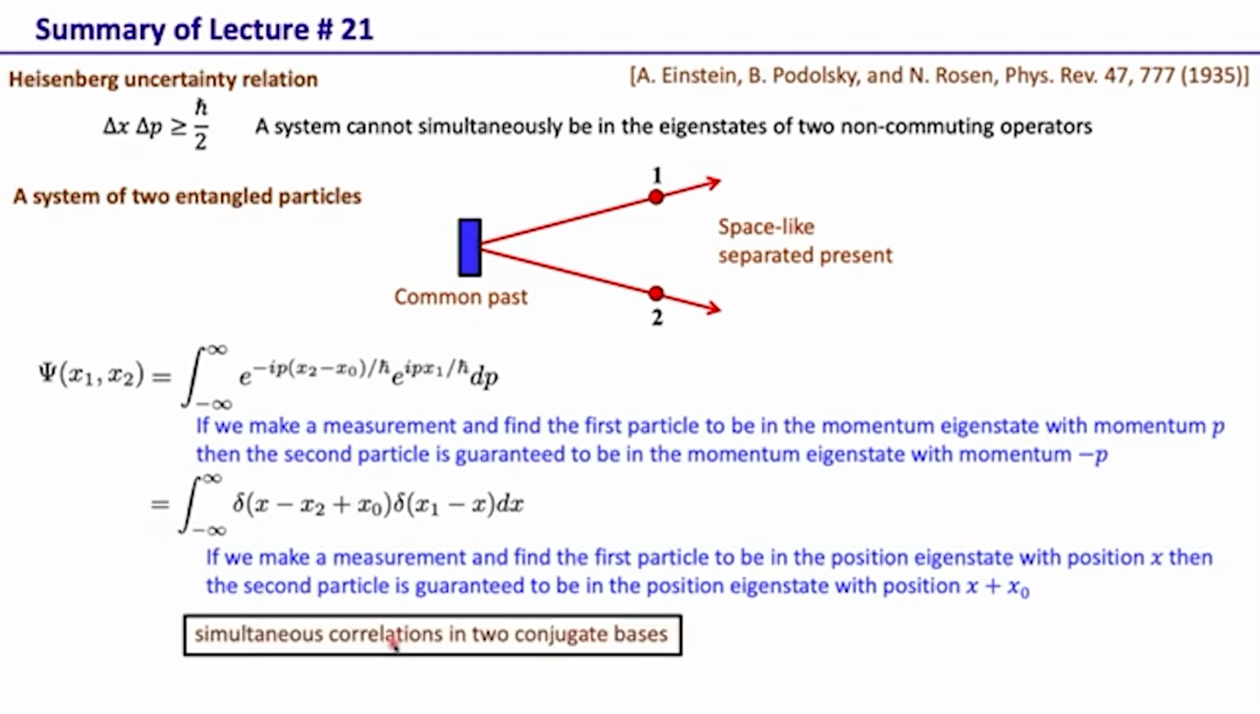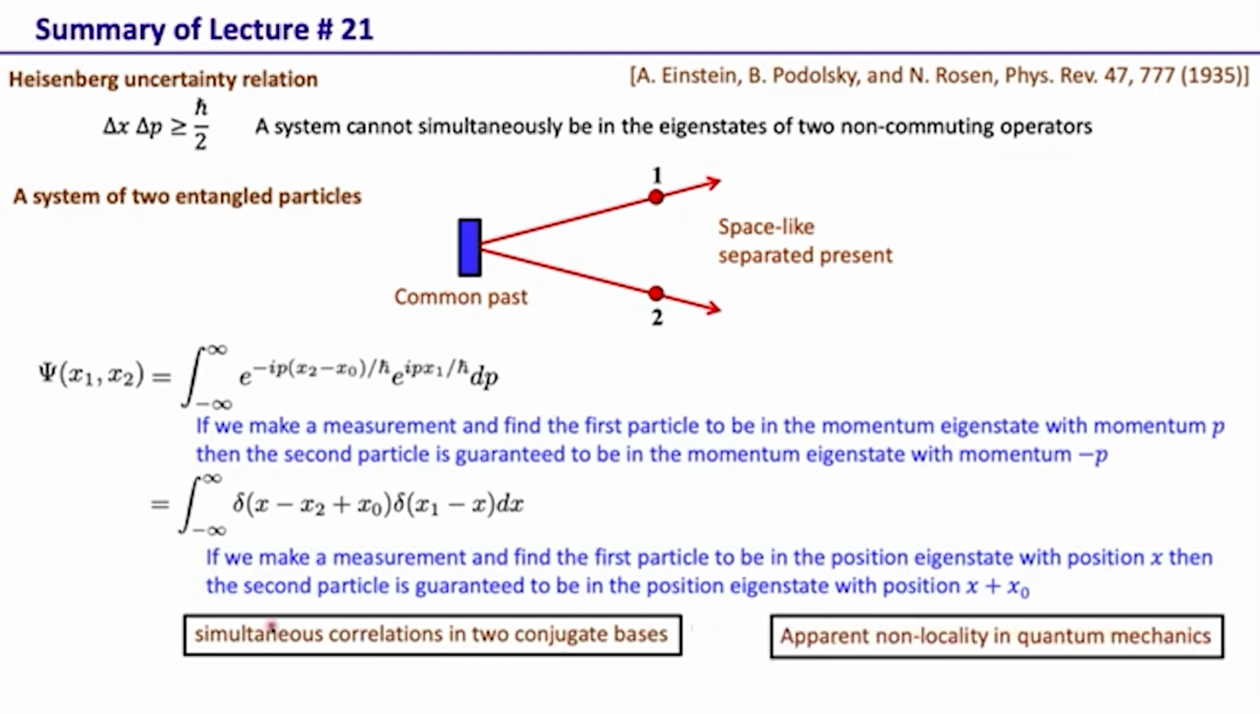And so what we see is a simultaneous correlation in two conjugate bases, the x and p, and we are seeing perfect simultaneous correlation in these two conjugate bases. But what this simultaneous correlation points out is that if we make a position measurement here, then that collapses this particle to be in its position eigenstate. If you make a momentum measurement here, then that collapses the state of the second particle to be in its momentum eigenstate. But the first principle says that a system cannot simultaneously be in the eigenstates of two non-commuting operators. But this is what we apparently find, because there is no disturbance, nothing is being done to this particle. Just a measurement of this particle is deciding what the eigenstate of this particle would be.